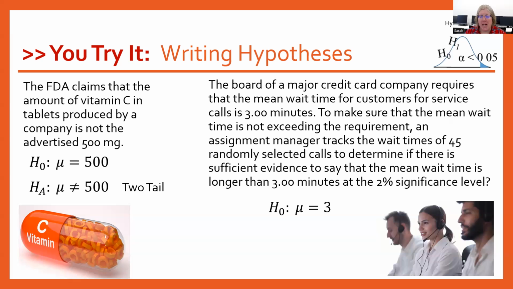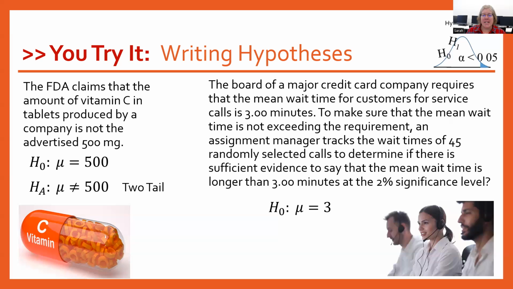All right, the last one. The board of a major credit card company requires that the mean wait time for customers for service calls is 3 minutes. To make sure that the mean wait time is not exceeding that requirement, an assignment manager tracks the wait times of 45 randomly selected calls to determine if there is sufficient evidence to say the mean wait time is longer than 3 minutes at the 2% significance level.